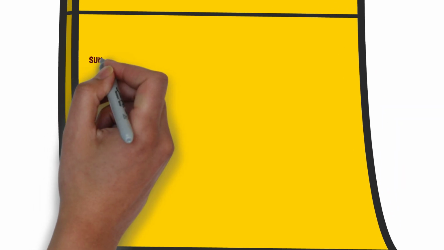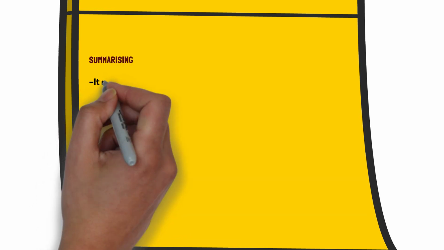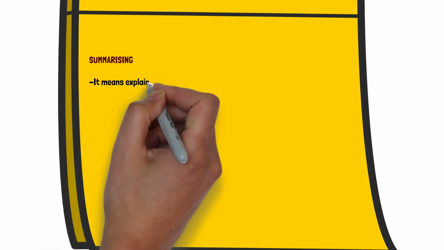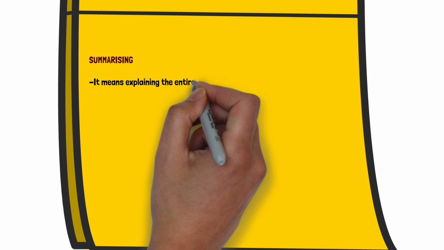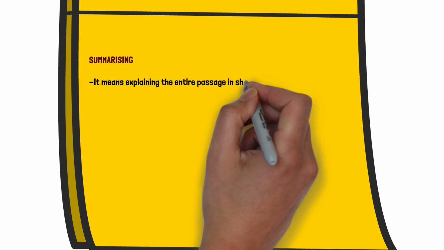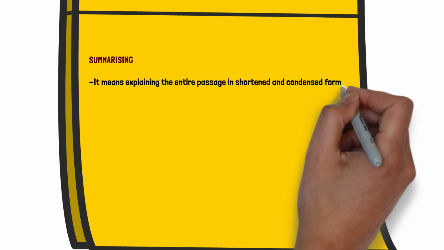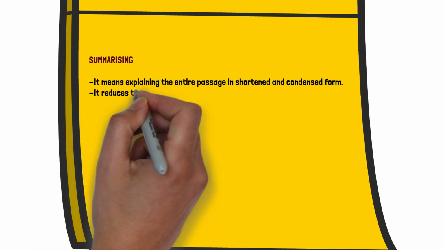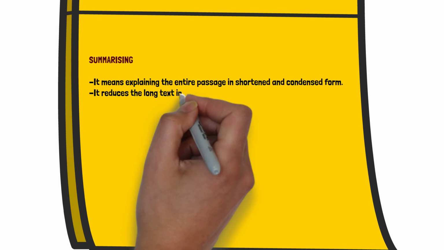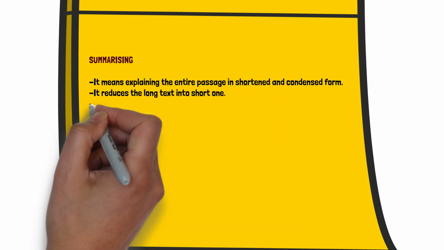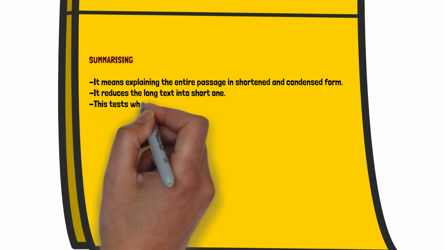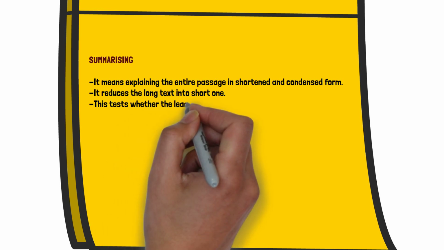Summary is nothing but condensing the entire passage into a short paragraph. Summary is reducing the long text into a short one, keeping its meaning intact, retaining the essence of it. The essence, the meaning, the gist of the passage should not change or be reduced. Only the length of the passage has to be reduced while summarizing. So you have to keep these things in mind.